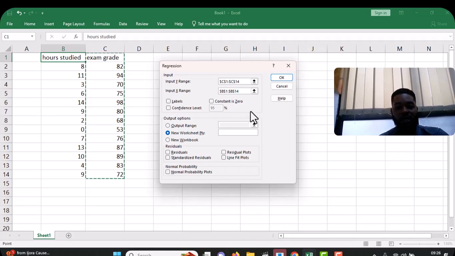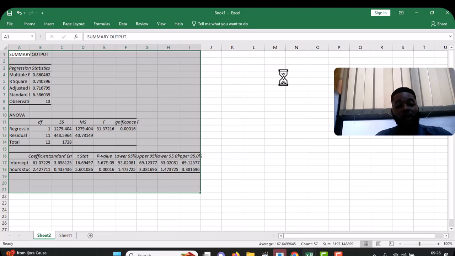Now, because I could see C1 is from the exam grade and the hours studied, I added the labels. So I'm going to click on Labels. And that's all. And I'll click on OK. And then this is it. I now have the output.